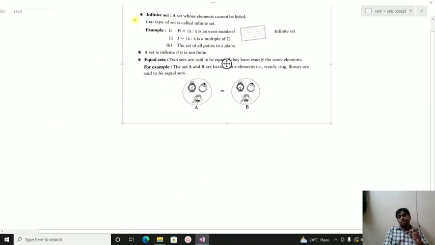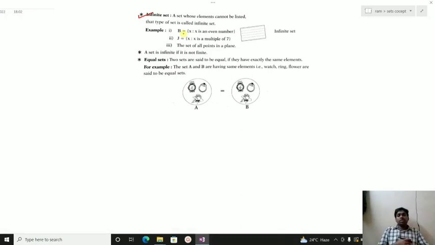Next one, infinite. The sets which are not finite are called infinite. For example, the set of even numbers is an infinite set. The set of odd numbers, natural numbers, whole numbers, real numbers, rationals, irrationals: all these sets are infinite, because it is not possible to count them; the number of elements is infinite.